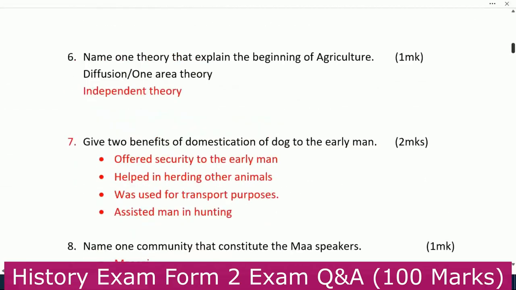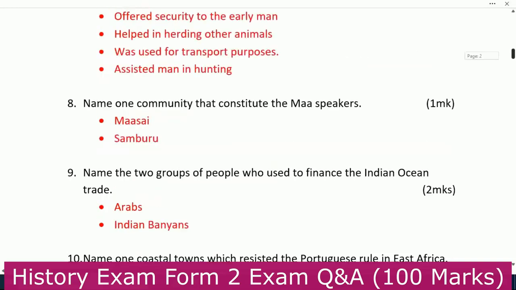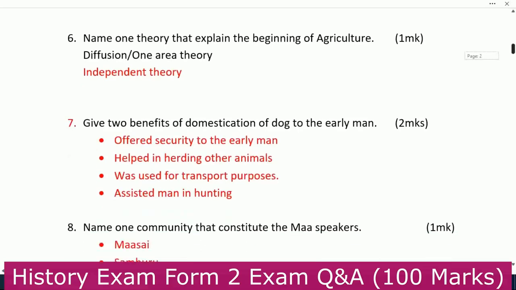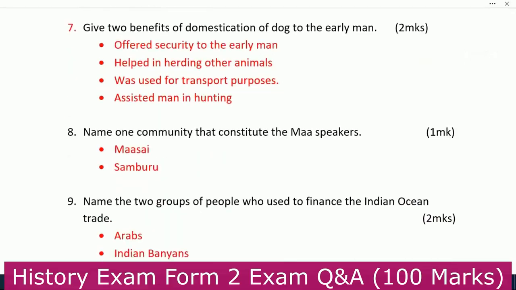Number 6 now, we're told to name 1 theory that explains the beginning of agriculture. There are 2. One is diffusion or one area theory. Then theory number 2 is independent theory, and you know how they state. If you don't know, that one is from Form 1 work. You can go back and refer to that work.